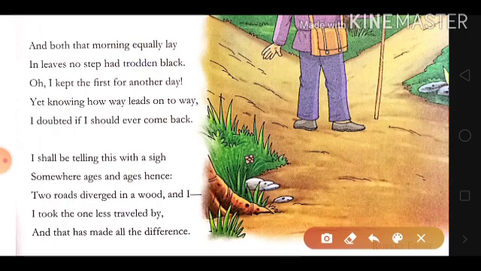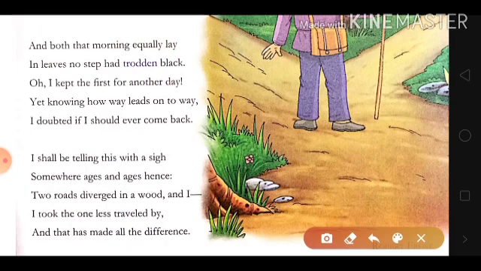In leaves, no step had trodden black. Both had leaves on them. Leaves were fallen. In the very first stanza, we saw that it was autumn season. So leaves fell, and it was clear that no one had stepped on them as they were still green in color. Trodden black here means walked over. It looked like the leaves were still green, which showed that no one had stepped on them. Both the paths were similar.